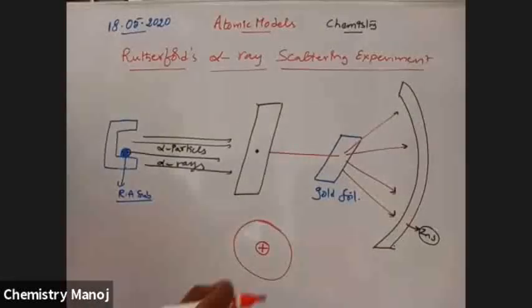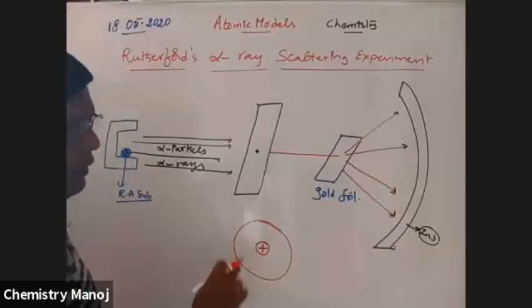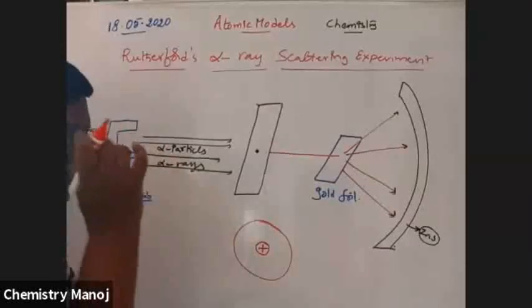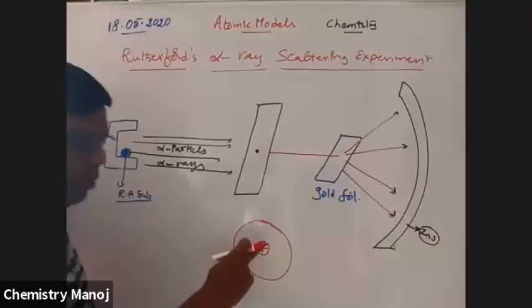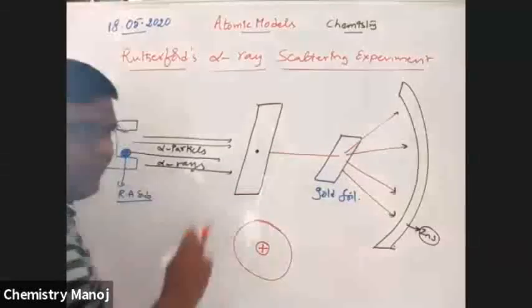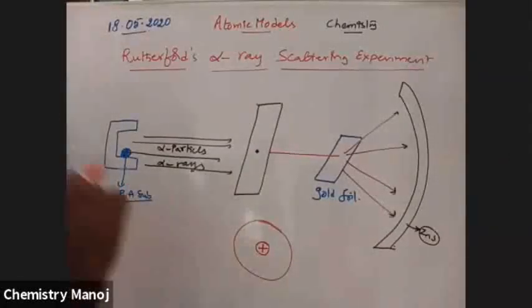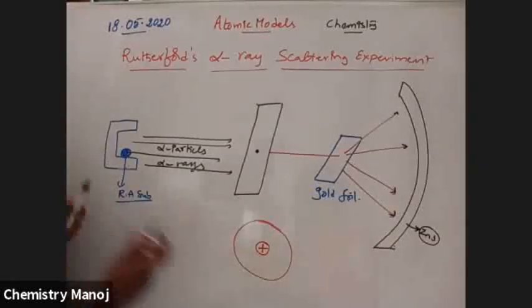So now I'm going to explain the atomic model here. Please be conscious. In the atom, the entire positive charge and almost the entire mass is located at the center of the atom. The total positive charge and total mass are located at the center, not equally distributed like in Thomson's model. This center he called the nucleus.